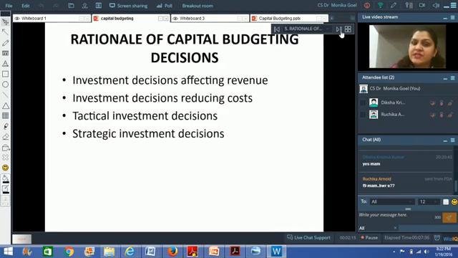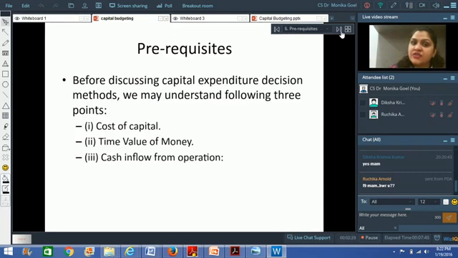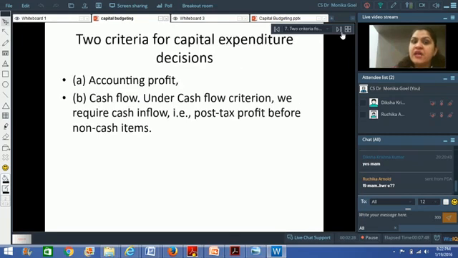So I hope you remember that basic structure that I gave to you. I also told you that this is a decision where a major amount of money is involved. It's a huge investment which has to go in the capital budgeting decision, and therefore again we have to be very, very careful about these decisions.